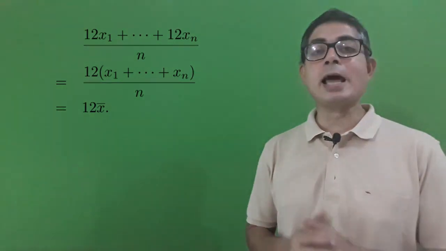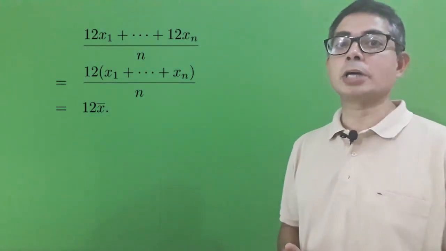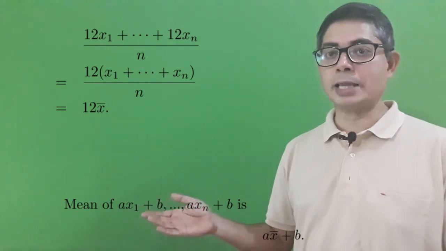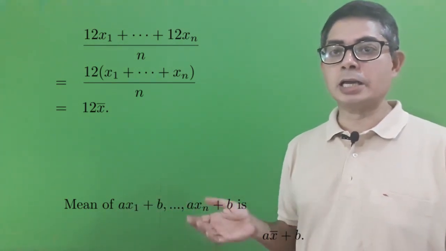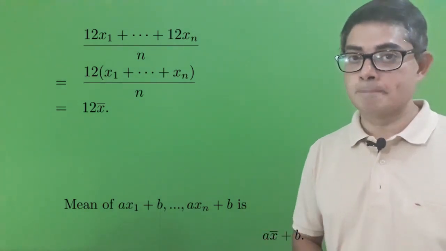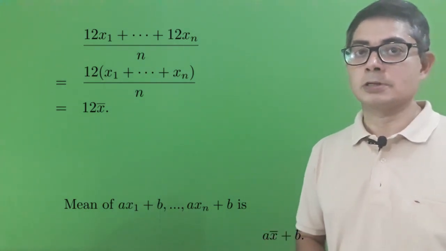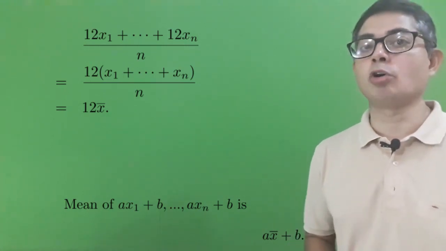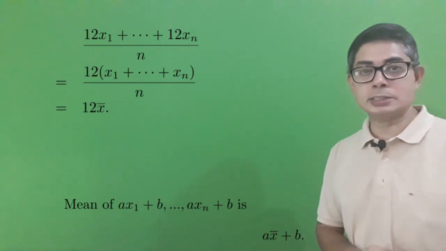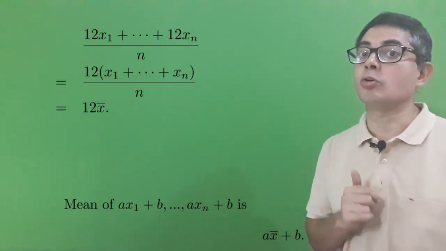Indeed, we can have this formula, which you can prove similarly. Mean of a times x1 plus b, etc., a times xn plus b is just a times x bar plus b. Here the mathematics goes hand in hand with intuition. Now let's see where things can go wrong.